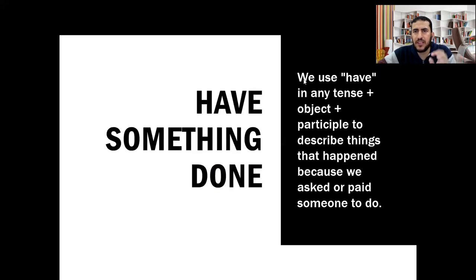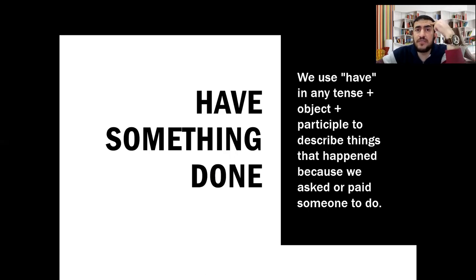As you can see, we use the verb have in any tense you like: present, past, future, present simple, present perfect, present continuous, present perfect continuous, and the same with past tenses, future tenses, or any form. So the causative is formed from this: have something done. Have means the verb have in any tense, plus something, it is object, plus number 3, the past participle. This is the form of causative.